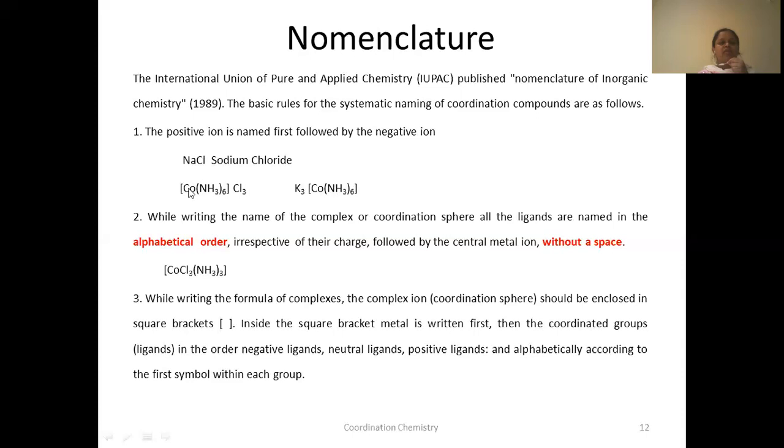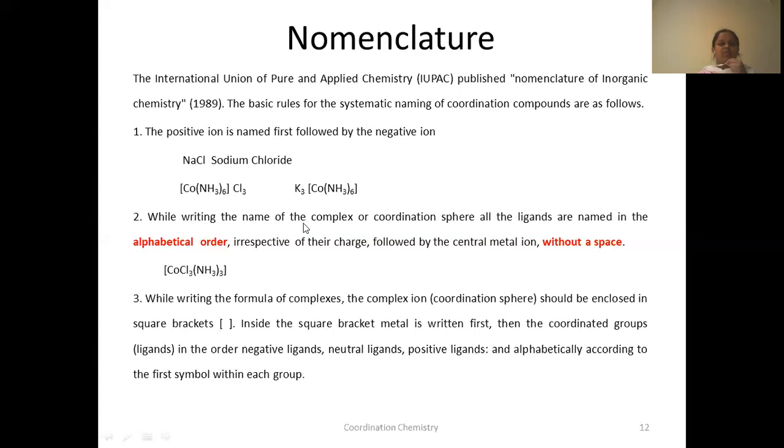In the earlier example, first you have to name this coordination sphere, followed by the ion that is there. What is the ion here? Chloride. First you name whatever is there in the first place, followed by the ion which is next to this cation. This is how you have to name. This is a basic condition. Now you know what you have to write first.